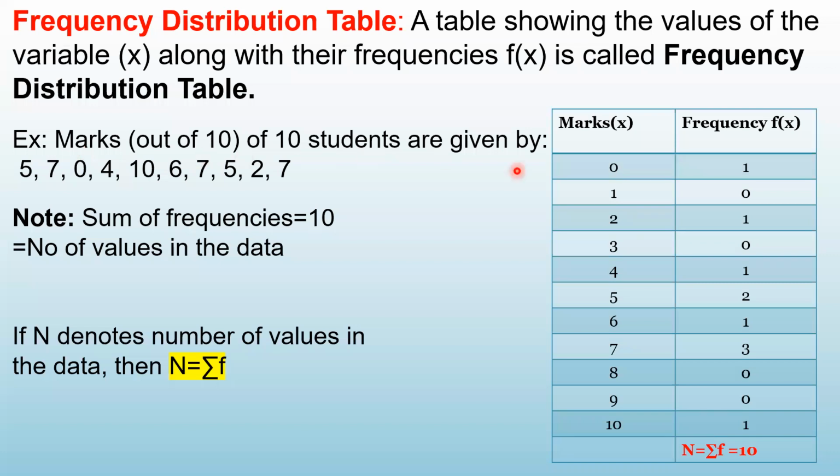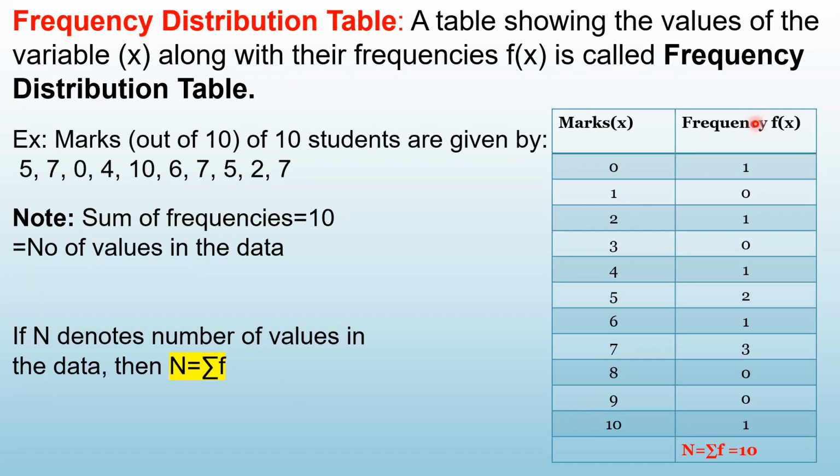So I have prepared the column for marks and written all the possible values that x can take. Marks can be 0, 1, 2, 3, up to a maximum of 10.